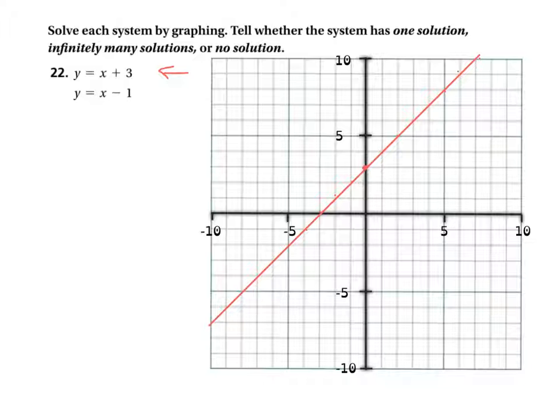Well, notice this right away when we look at this, and we'll do this one in blue, this one right here. Notice that they have the exact same slope. That means that if they have the same intercept, they're going to be the same line. But if they have different intercepts, and they do, this one's at -1 right here, and then rises 1, runs 1 like that. If they have different intercepts, then that means that they're going to be parallel lines, and they're never going to meet. So they'll have no solution.